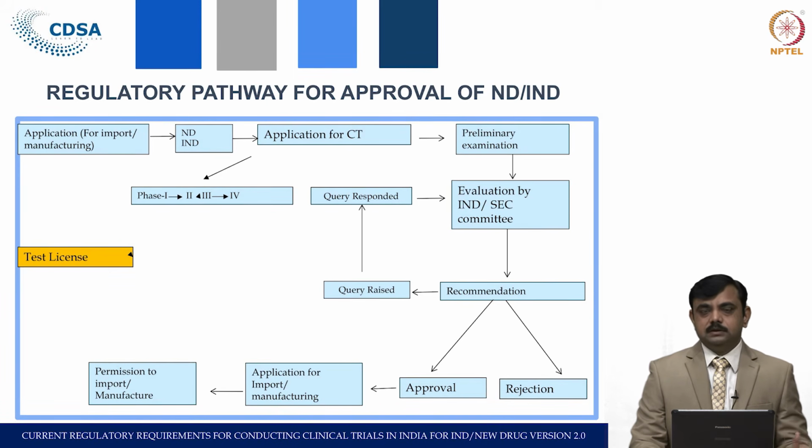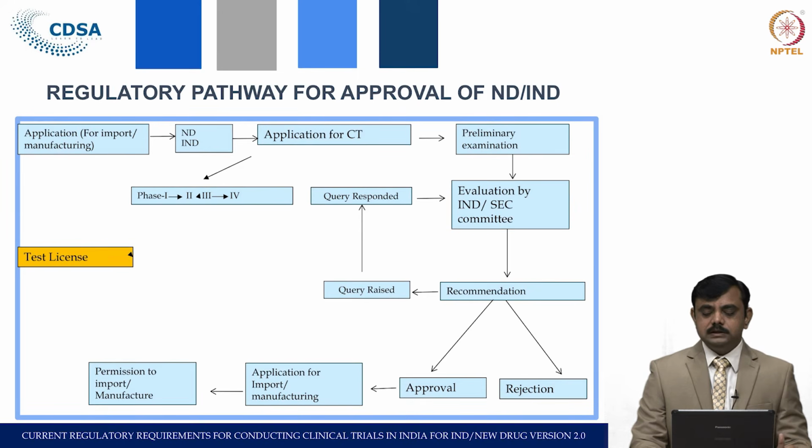Either they may ask the applicant to modify or amend the protocol, in which case they may issue a query to the applicant. Once the applicant receives the query, he has to respond to it, and whether they have amended the protocol as per the SEC recommendation or not is again evaluated by the SEC, and in case of the IND, by the IND committee.